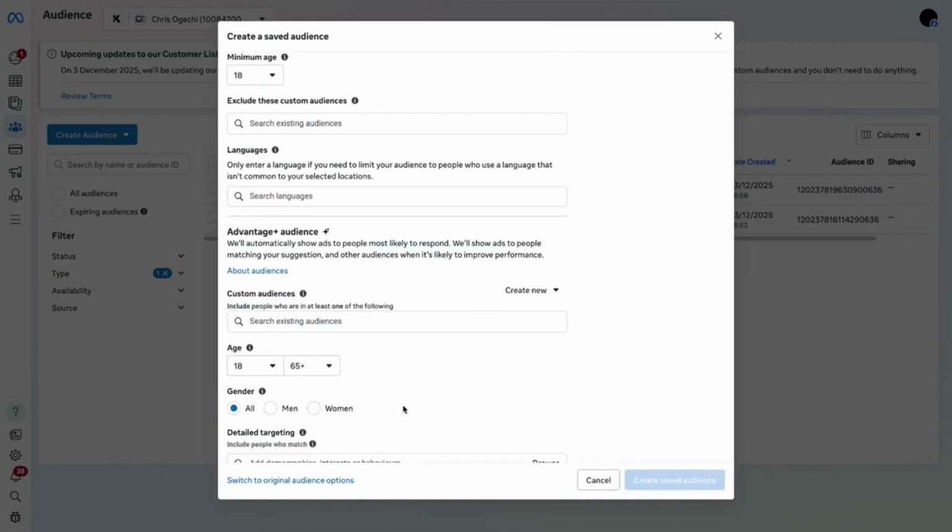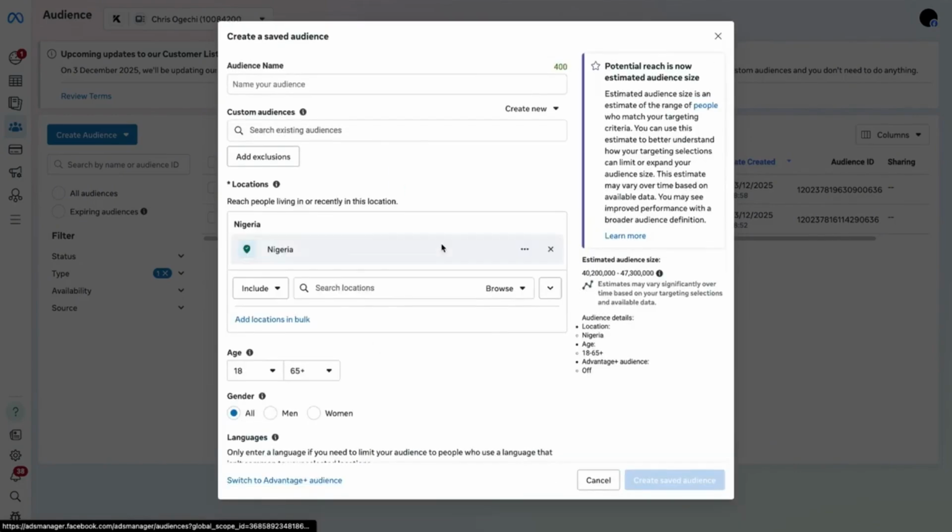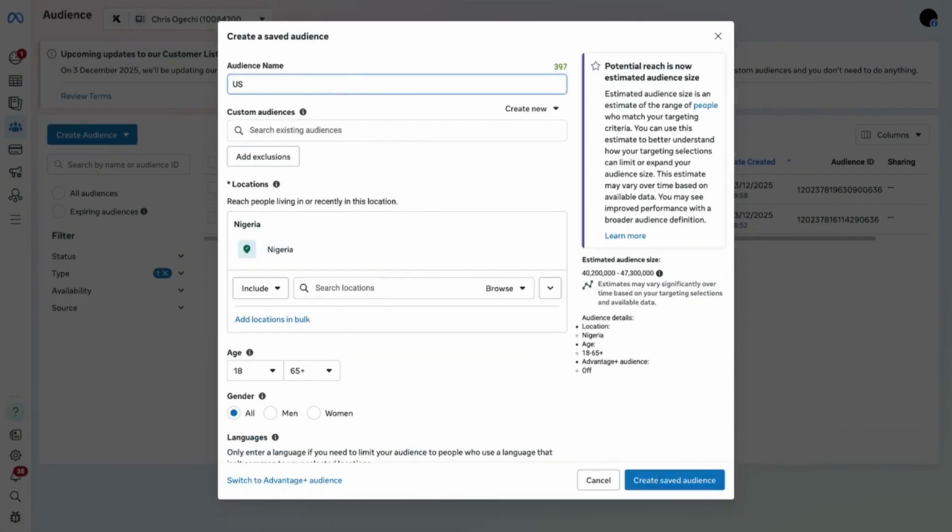You always go and switch to original because I want to control this. So you could turn this to US, Nigeria, Nigeria diaspora, Nigerians in the diaspora. We can put in bracket and say the US, right? So with this, we now have the country put together.